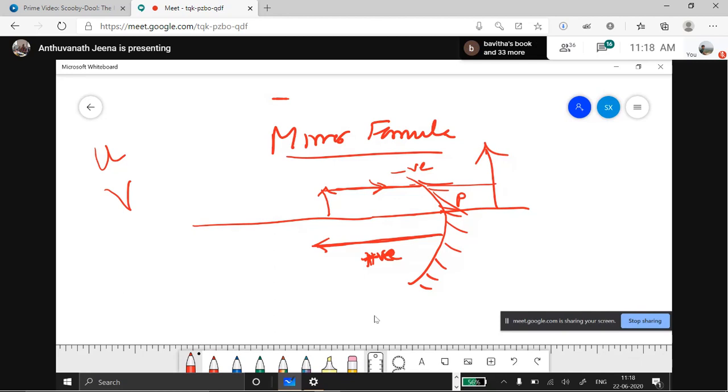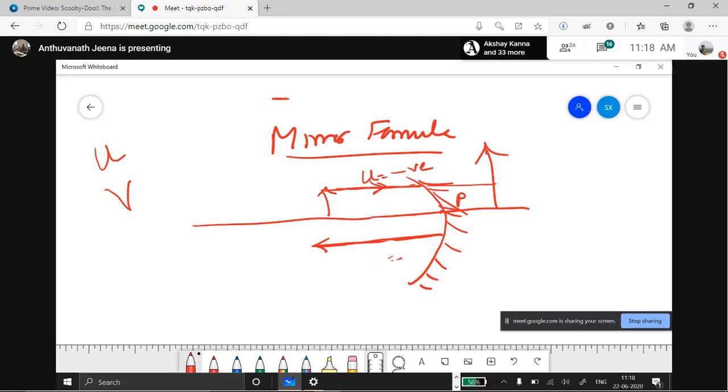Right. The distance between the object and the pole. The distance between the object and the pole of the mirror is called object distance, U. But we have to measure from the pole, so it will be negative. You have to write U as a negative value in a concave mirror. It differs from mirror to mirror, and from objects and images.